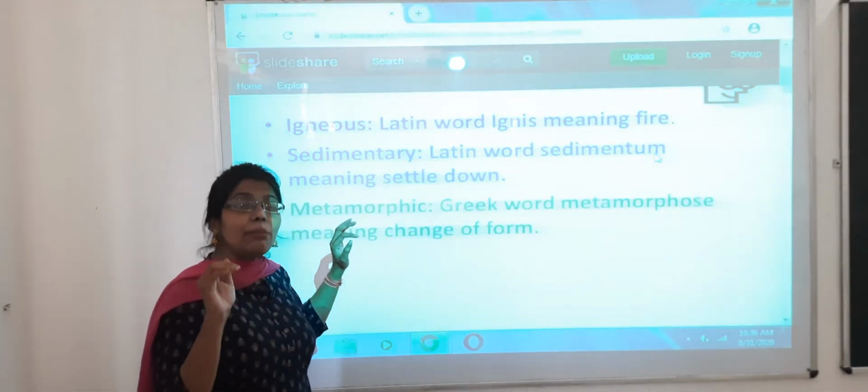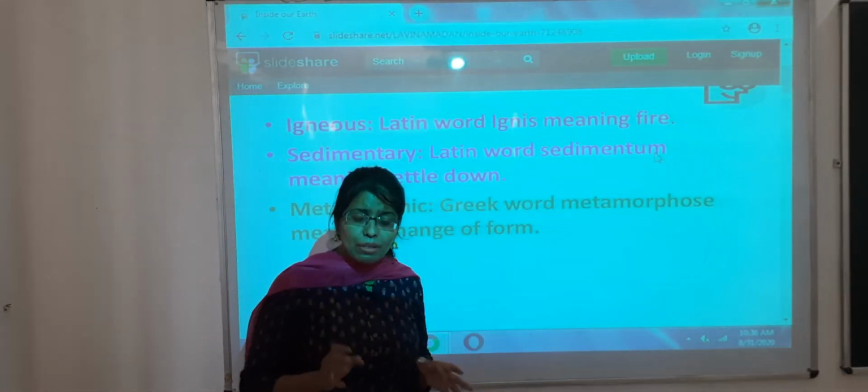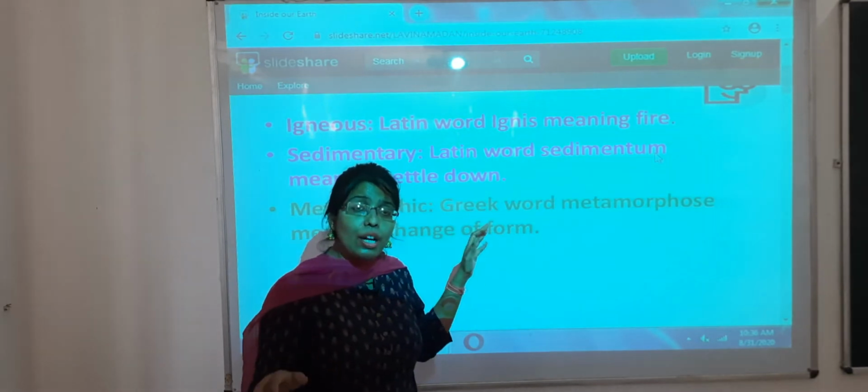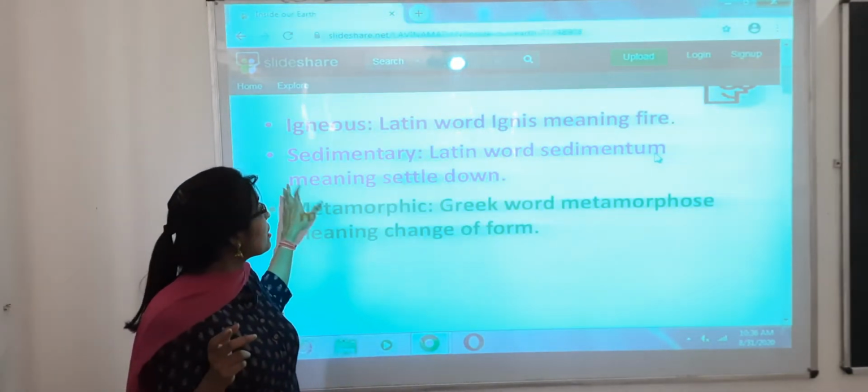Sedimentum basically means settle down. So when this lava comes out, to some extent it is at the verge, and after that it settles down. When it settles down, it compacts and forms a kind of rock known as sedimentary rock.